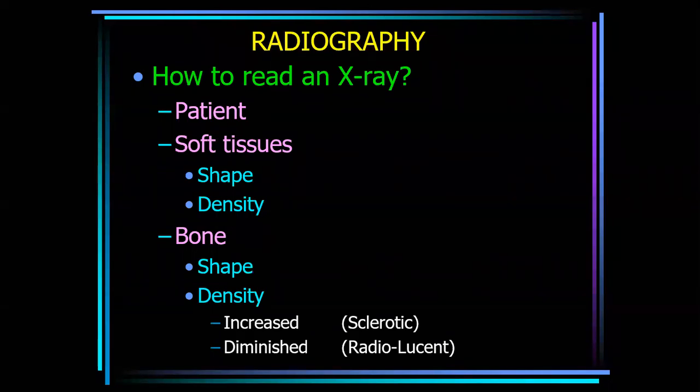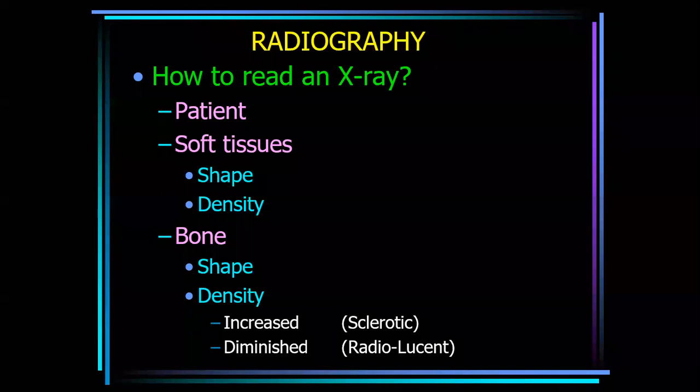In soft tissue, you can see the shape and the density of the soft tissue. The shape of the soft tissue is wasted or swollen.